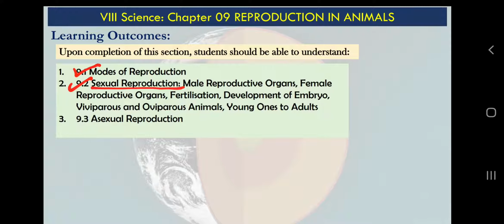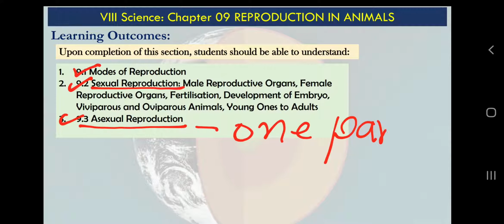So there are two major types of reproduction, which are called sexual reproduction and asexual reproduction, and it is very easy to understand. Asexual reproduction means only one parent. Very simple. If one parent is involved in reproduction, or one parent is able to make new creatures like him or her, that type of reproduction will be called asexual reproduction.